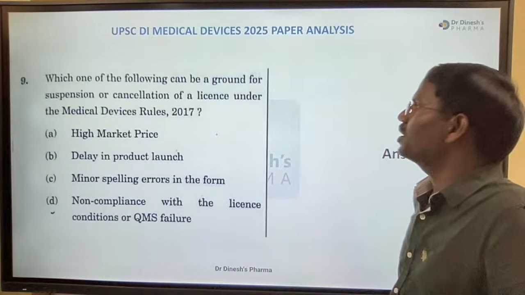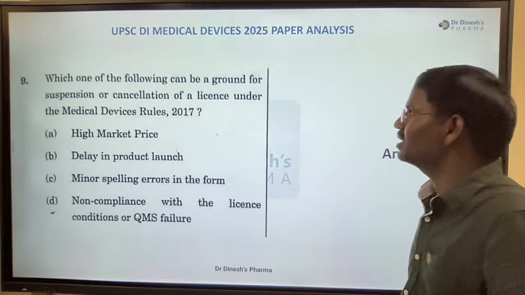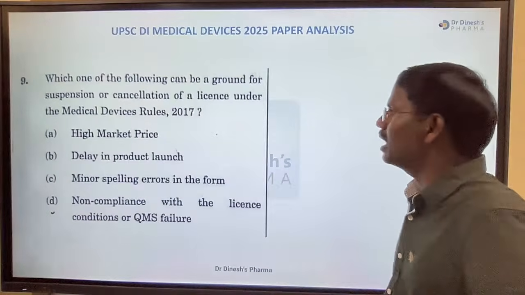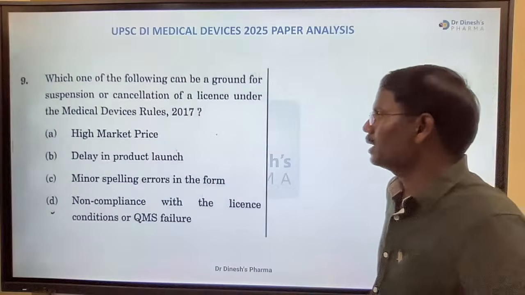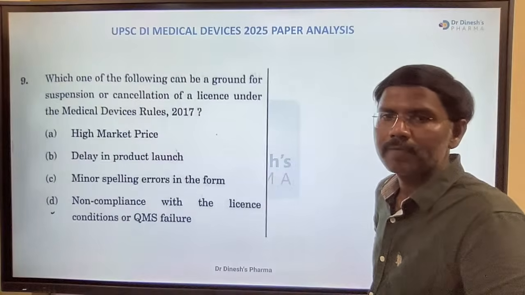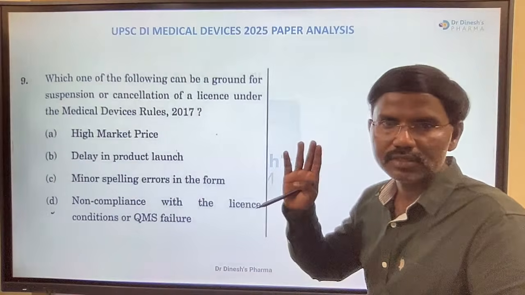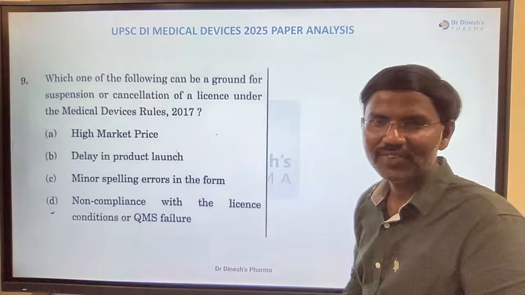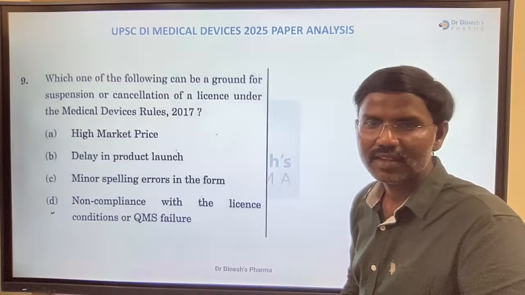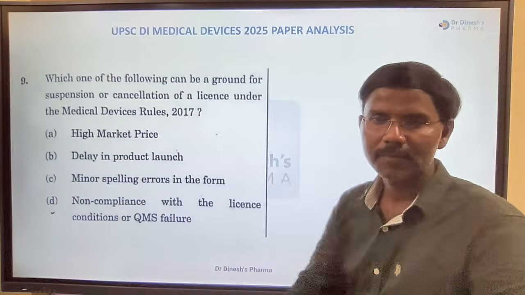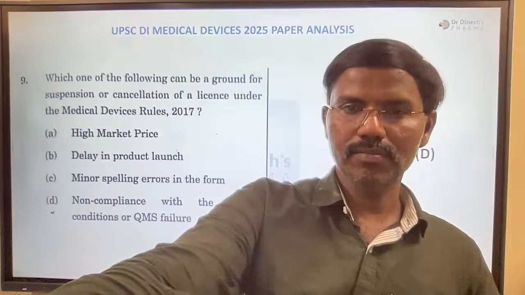Then which one of the following can be ground for suspension or cancellation of a license under the Medical Device Rules? High market price, delay in product launch. Yeah, am I audible? Please. Is everything okay now?